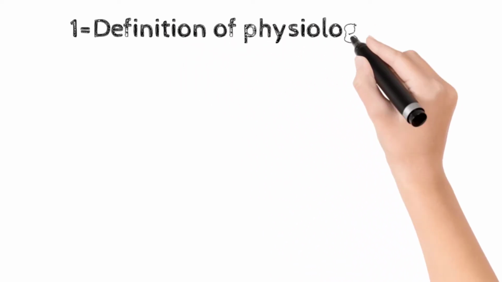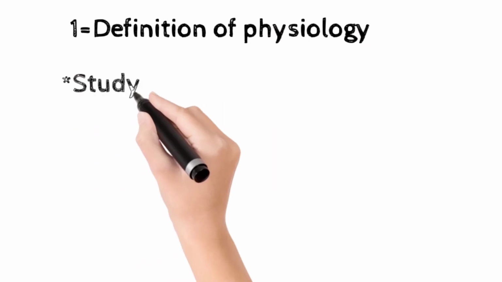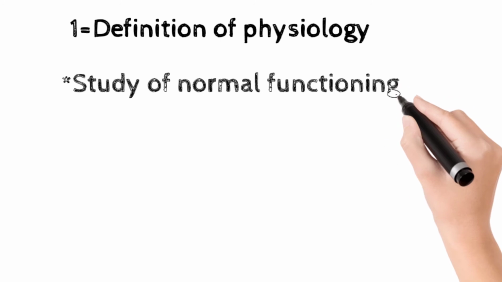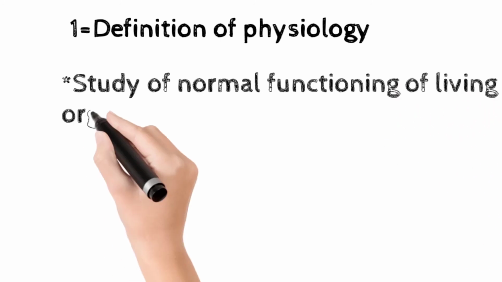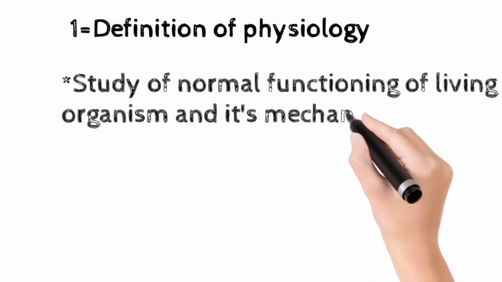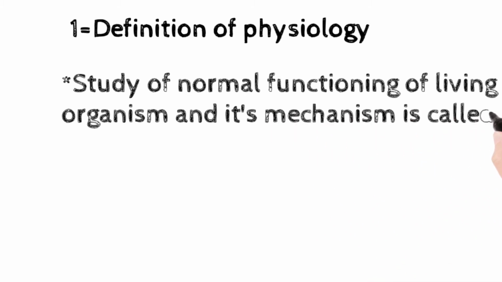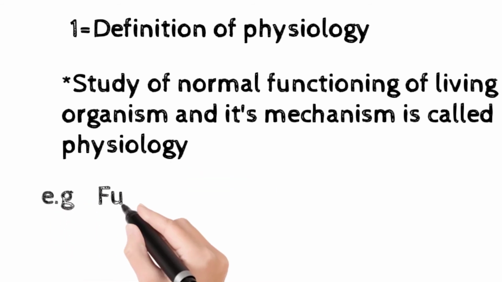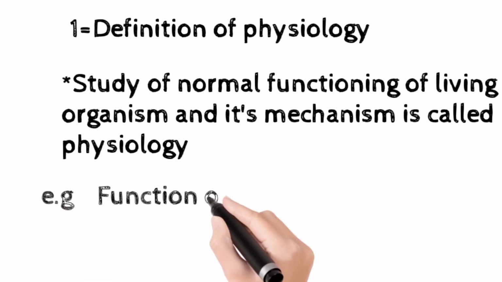How we define the physiology? Physiology is a study of normal functioning of living organisms, and its mechanism is called physiology, meaning study of normal functioning of living organism and its mechanism. Now the example is red blood cell.